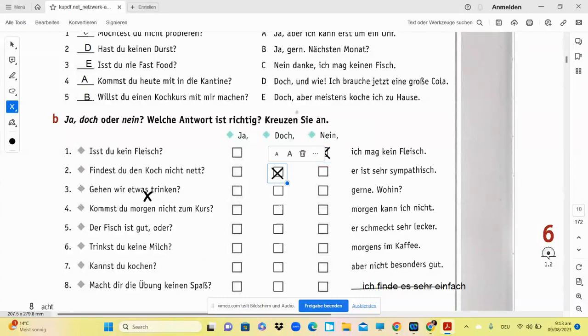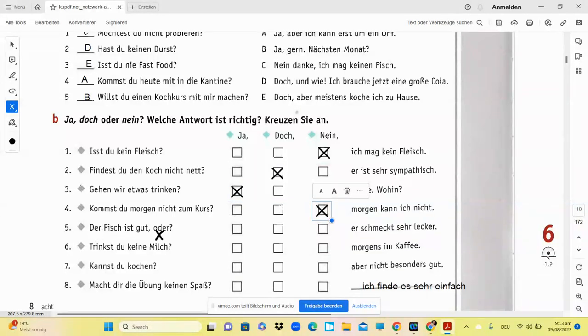Okay, gehen wir etwas trinken? Can we go for some drinks? So he says yes. Gerne. Wohin? Question and answer both are in positive. Answer has to be ja. Kommst du morgen nicht zum Kurs? Are you not coming for the course? So the question is negative. Let's check the answer. Morgen kann ich nicht. Answer is also negative. Answer has to be nein over here.